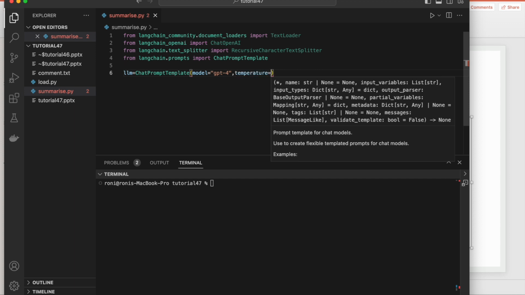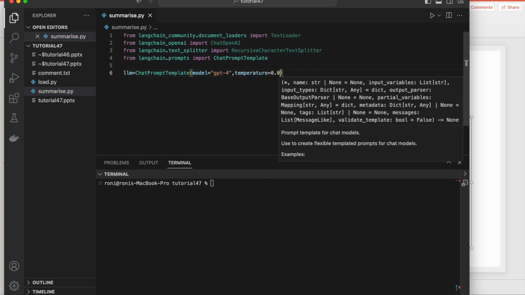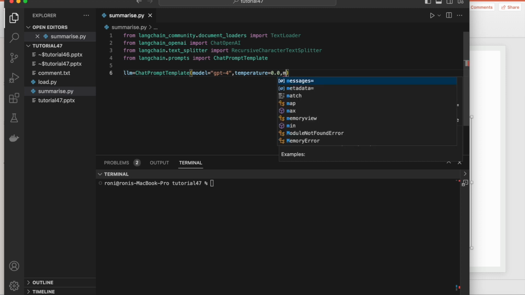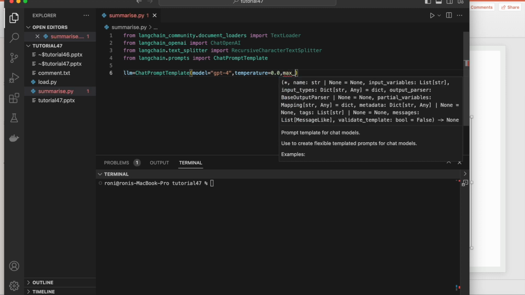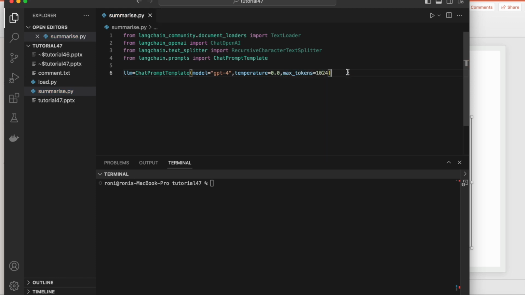Temperature equals 0.0, and then we're going to pass max_tokens. I believe max_tokens, maybe I can just say 1024, right? Okay, it's done.